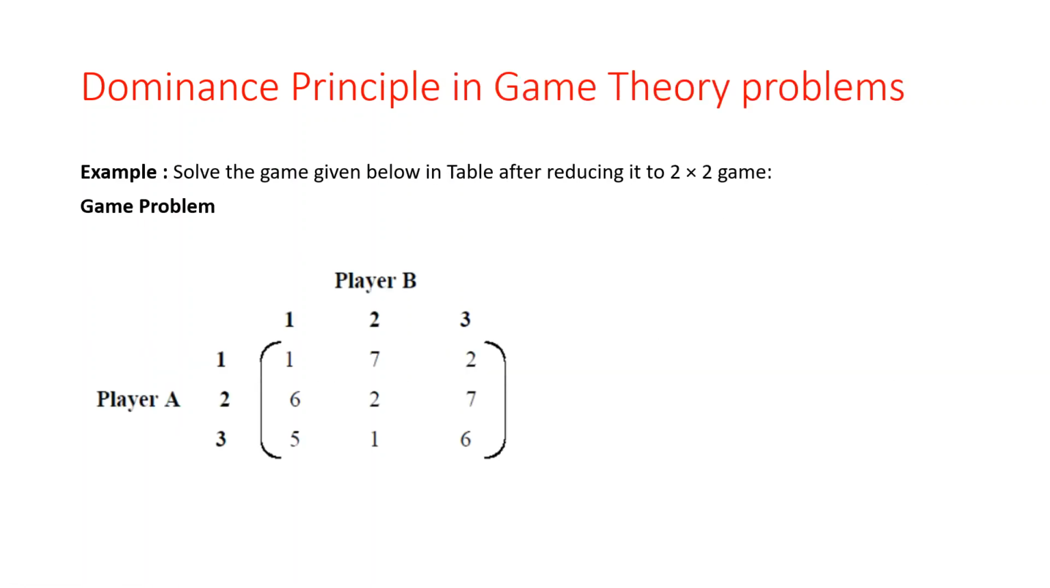So based on the dominance principle, let us discuss one example. So we have one example here. Solve the game given below in the table after reducing it to the 2 by 2 game. Okay. So we have one game problem, player A and player B. So here we have 3 rows and 3 columns. Player A has 3 strategies, player B has 3. So the solution is what? Here for player A the values are 1, 7, 2, then 6, 2, 7, then 5, 1, 6. So here we are applying the dominance property.